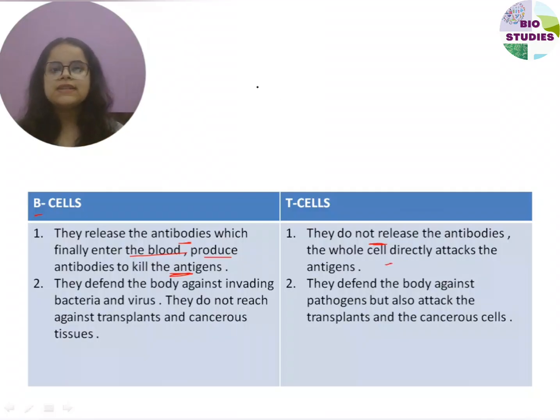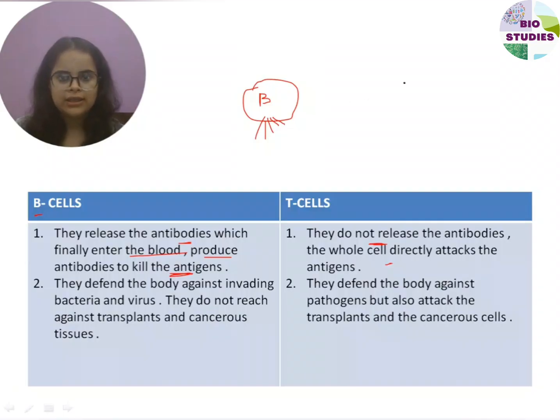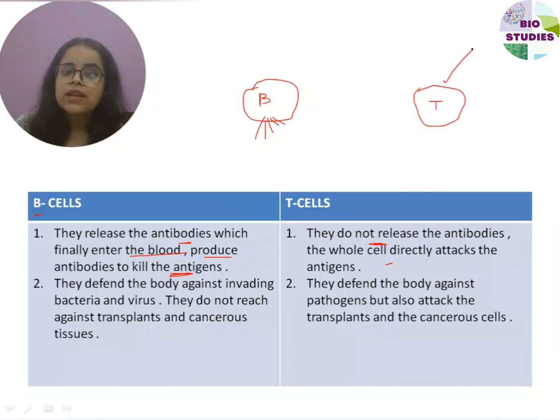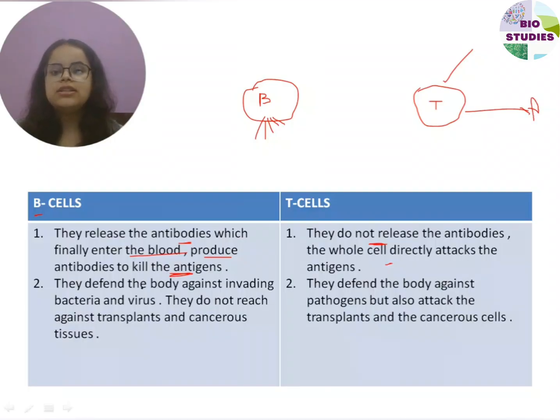Okay, so we can say that suppose this is the B cell. B cell releases something in the blood, and that is antibodies. It is releasing the antibodies from the cell to kill the antigens. But the T cell is not releasing anything. The whole cell directly attacks the antigens.